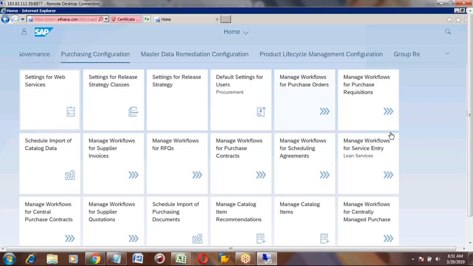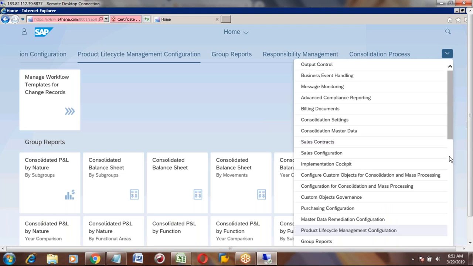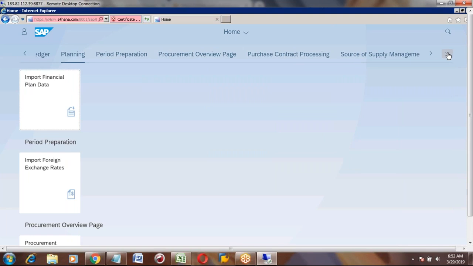Okay, these are actually the purchasing related. This is showing all the modules and finance modules. Okay, I will ask them to add the PP related tiles. Okay, I am showing you now only the navigation. Once you, for example, procurement, let me open. Okay, planning is there. What is planning? This is also finance.